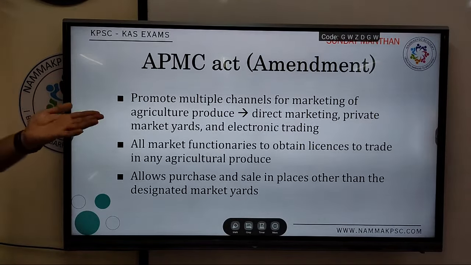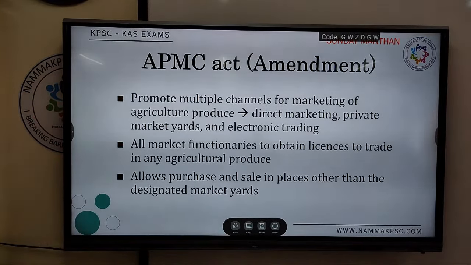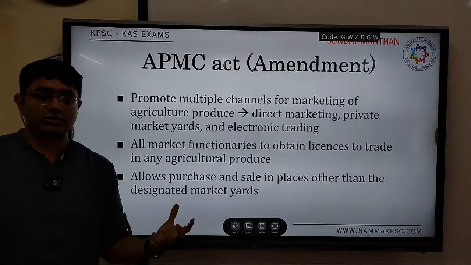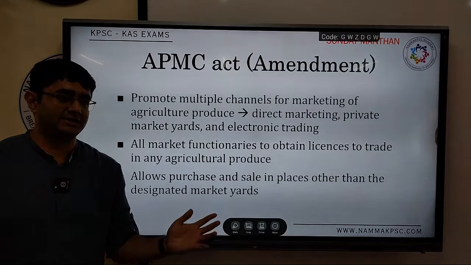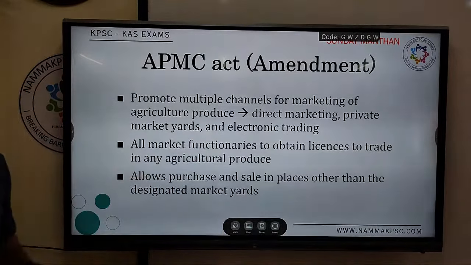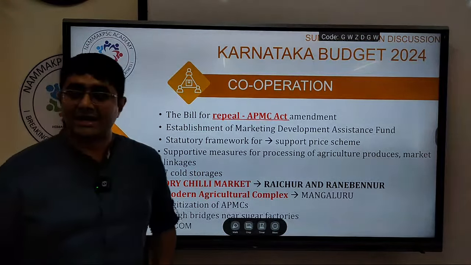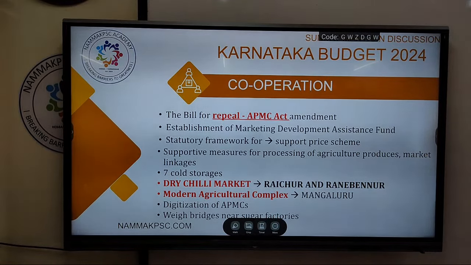So let's see, in the future, when the government introduces a bill to repeal this amendment, what are the provisions? Again, a very important provision, because marketing, storage, warehouses, all these are very important for promoting agriculture. The laws and provisions are very important to understand the agrarian sector in our country. Coming back to our budget, the government has announced that it will introduce a bill in order to repeal the APMC Act.